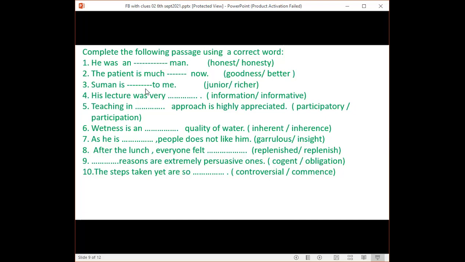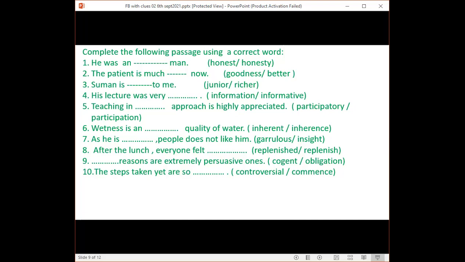Junior to me. We know after junior, senior, we'll have to use the preposition to, but after research, we can't use to. After research, we'll have to use than. So junior to me.